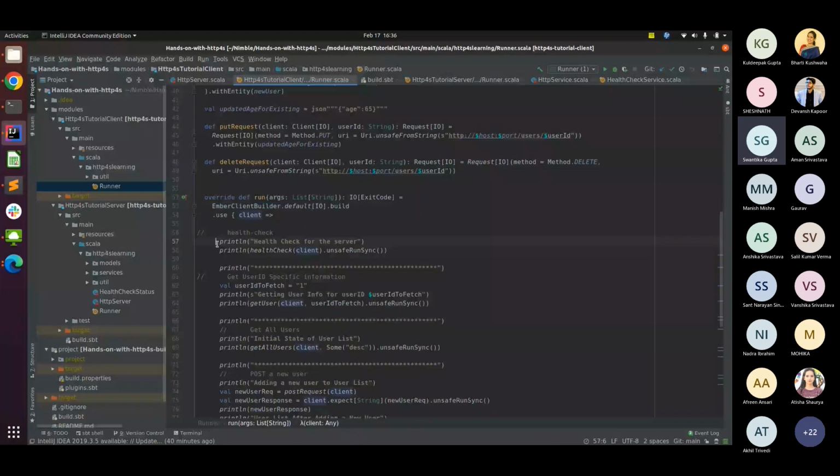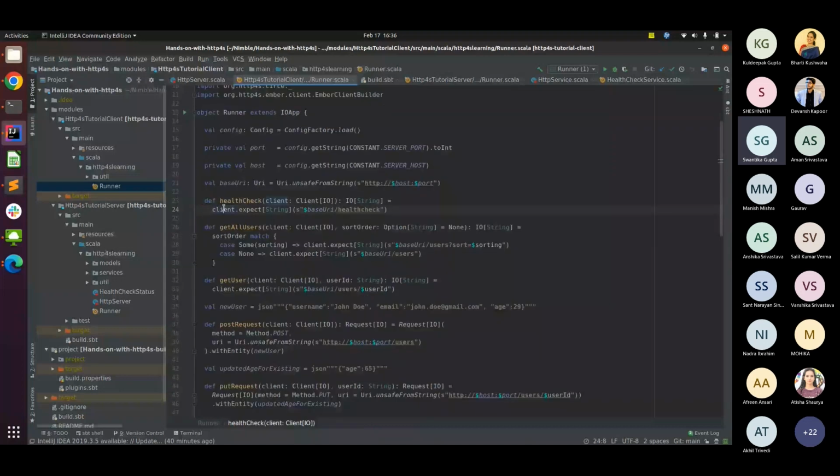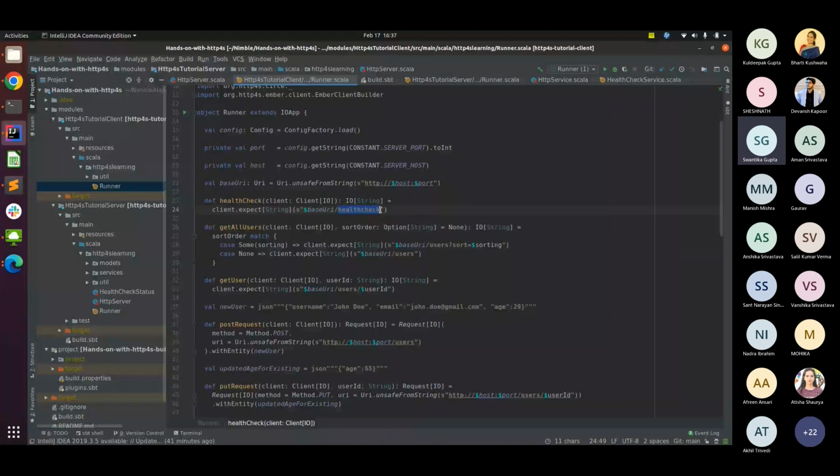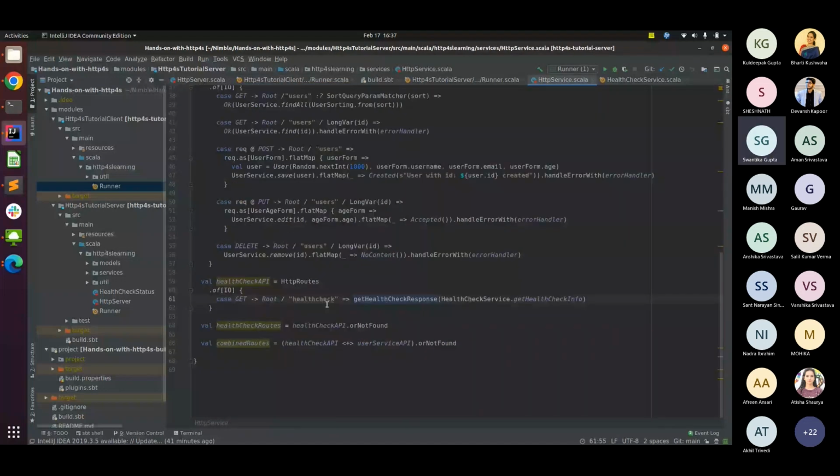If you look at this particular health check method that I've created, using the client we are trying to hit this URI, which is basically HTTP localhost, port, followed by /healthcheck. And what it is expecting is a string format. We are expecting the result in the form of a string here. So ideally, if you look at it, the client is hitting /healthcheck, and the server is returning a response for that health check request. So it should work fine, no issues at all.